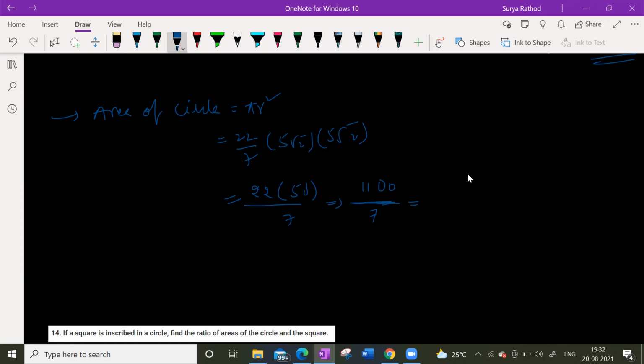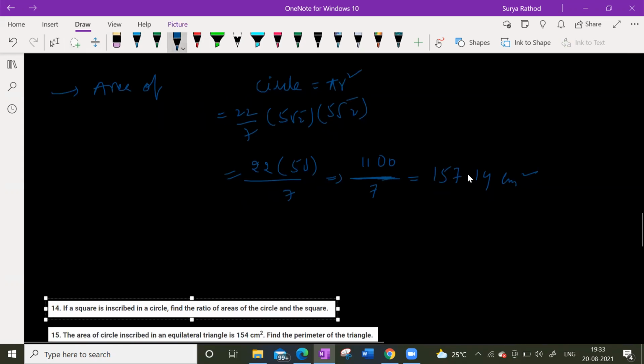What do you get here? 1100 by 7. How much did you get? I got 157.14. 1100 by 7. How much did you get? 157.14. You got this one. So this is the area, in centimeter square. This is the area of the circumscribed circle. Inscribed circle. Okay. So what is the area of the inscribed circle?